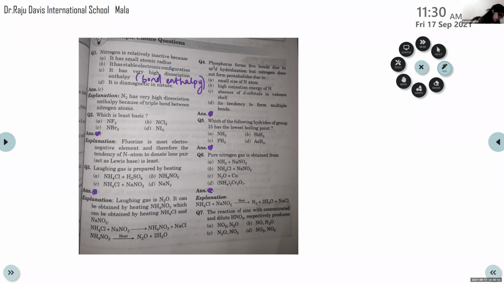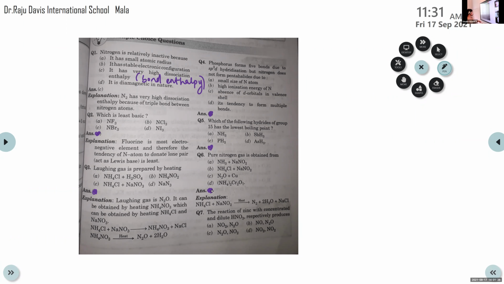Anna, can you read the second question? Which is least basic? Option A, NF3, B, NCl3, C, NBr3, and D, NI3. That's based on group 17 actually, but nitrogen is in group 15. So it's a common question from group 15 or group 17. Which is least basic? NF3, NCl3, NBr3, NI3.